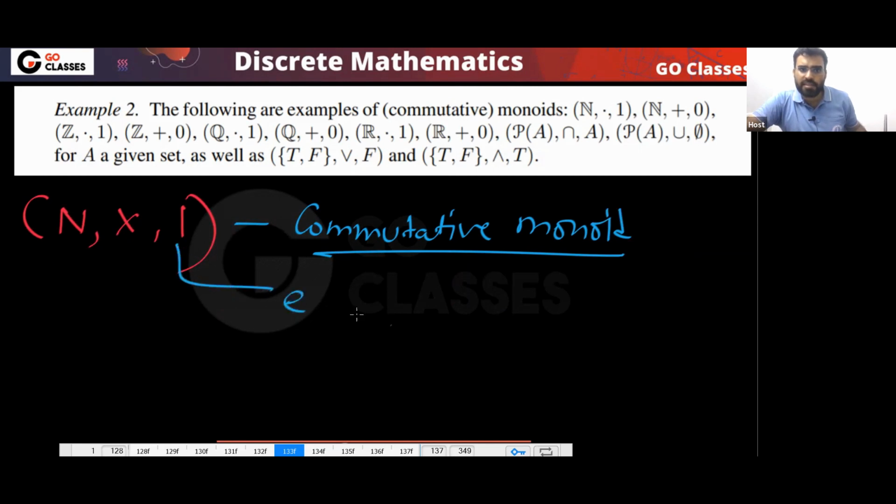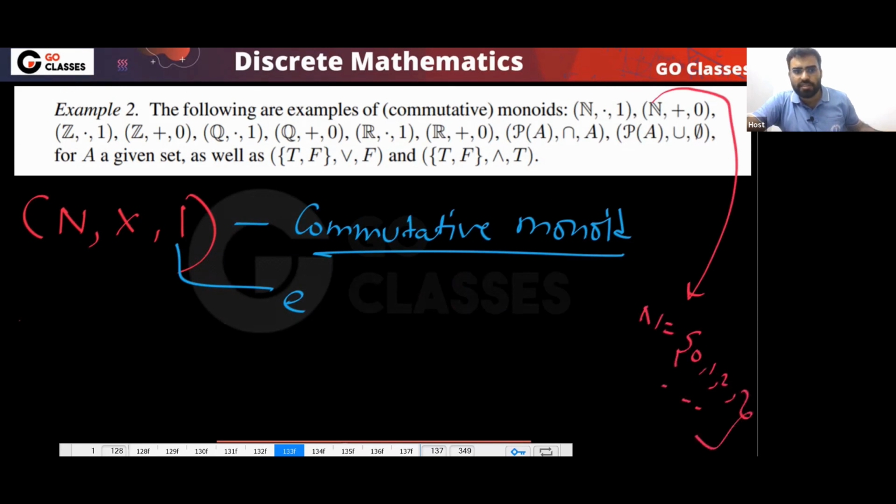This is the identity element. Okay, so that's it. So these examples you can check out, all of them are commutative monoids, like the set of natural numbers under multiplication. So here remember this: here the set of natural numbers is actually the whole numbers, here actually the set of natural numbers is this,